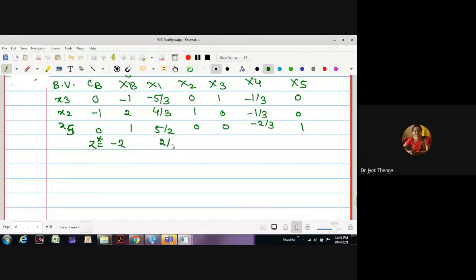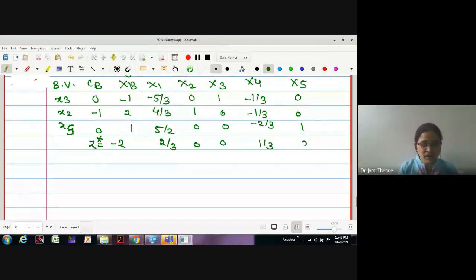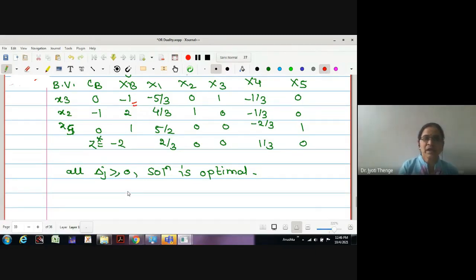Now the net evaluations are 2 by 3, 0, 0, 1 by 3 and 0. Still all the net evaluations are non-negative. Since all delta j are non-negative, the solution is optimal. But is it feasible? This is not feasible yet, because in the XB column we still have one entry negative. Therefore, we have to repeat the process. If I want to repeat the process, what will be my outgoing vector?